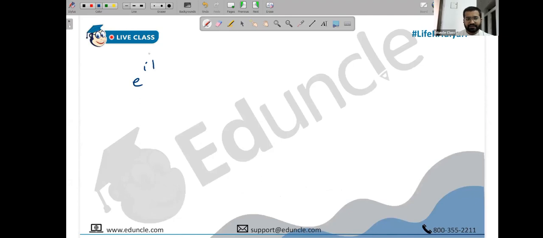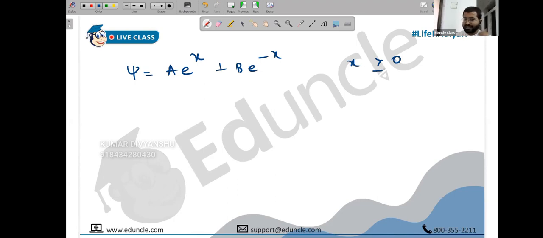I think I gave something like e raised to x. Suppose this is a wave function given to you. I think this was the example that I had taken: a e raised to x and, let's say, b e raised to minus x. And suppose they have given x is greater than 0. It means x can take all the values greater than 0. It can take 0.1, 0.2, 0.3, 0.4, 0.5, anything. Let's say greater than or equal to 0.